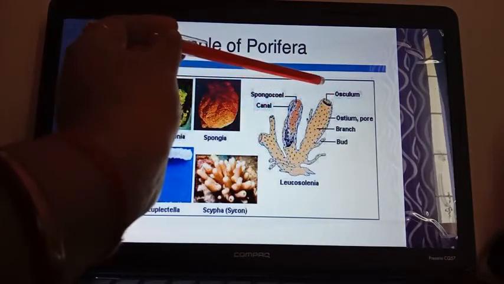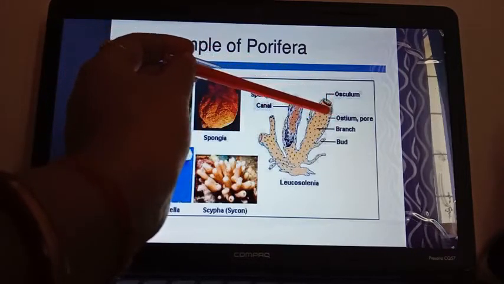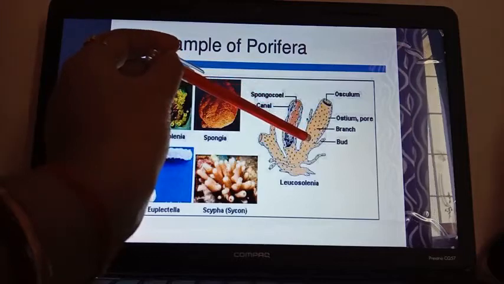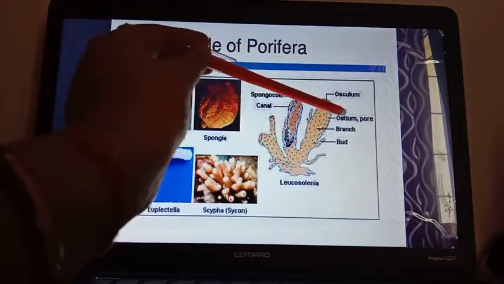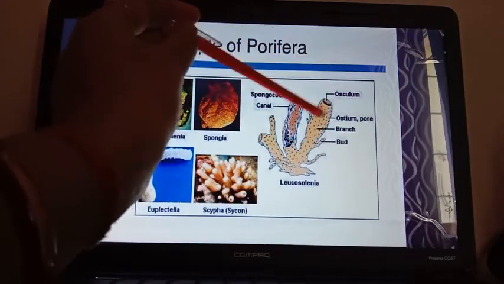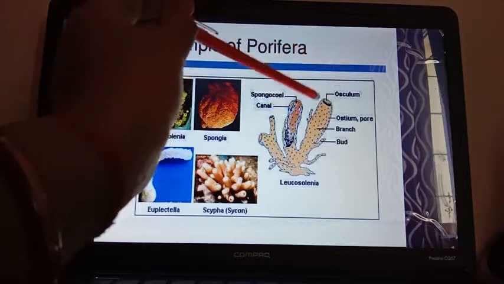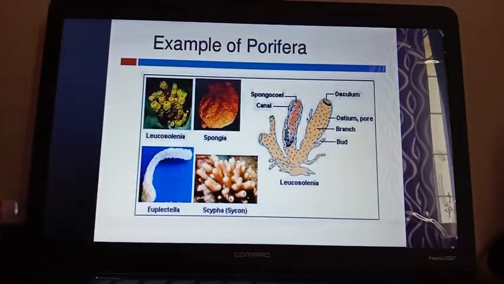So what is the function of the ostia and osculum? Through the ostia water enters their body, because inside their body a water circulation system is there. The osculum is the aperture for the removal of the water. Because of the presence of pores, they are known as pore bearers.